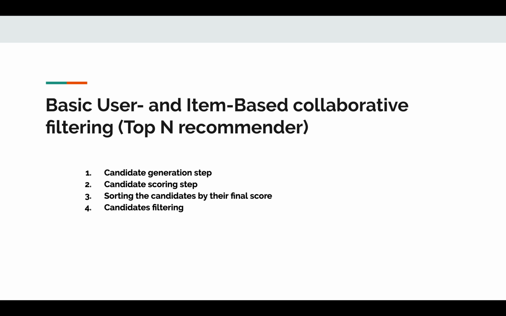First step is candidate generation, then candidate scoring, then sorting the candidates by the final score, and finally candidate filtering, where I apply similarity score thresholds and also a minimum rating threshold.